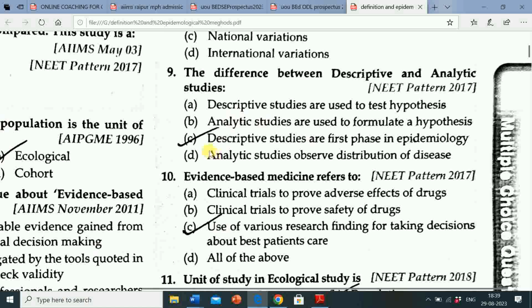Correct answer is descriptive studies are first phase in epidemiology. So the difference between descriptive and analytical studies: descriptive studies are first phase in epidemiology.